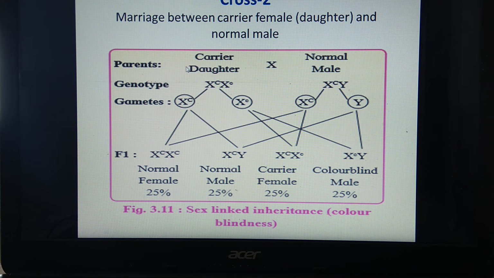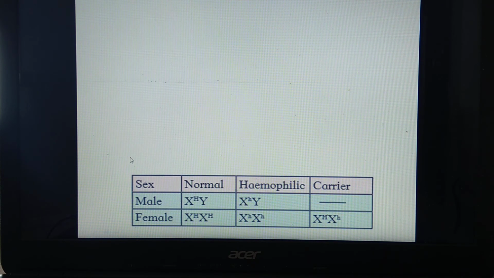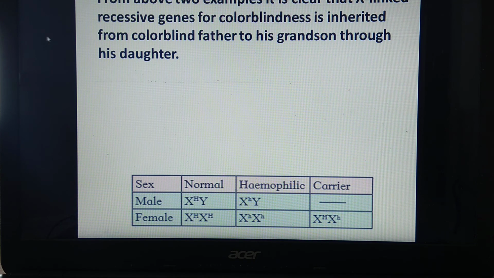We started with a carrier female, that is carrier daughter, and a normal male. The gene for color blindness was not present in the male at all. It was there with the female. So from female, this gene for color blindness is transferred to the males. We have seen in the previous cross. What did we see in the previous cross?